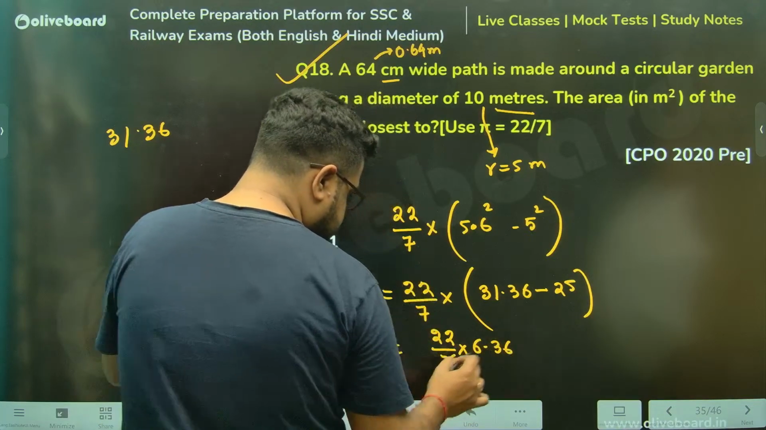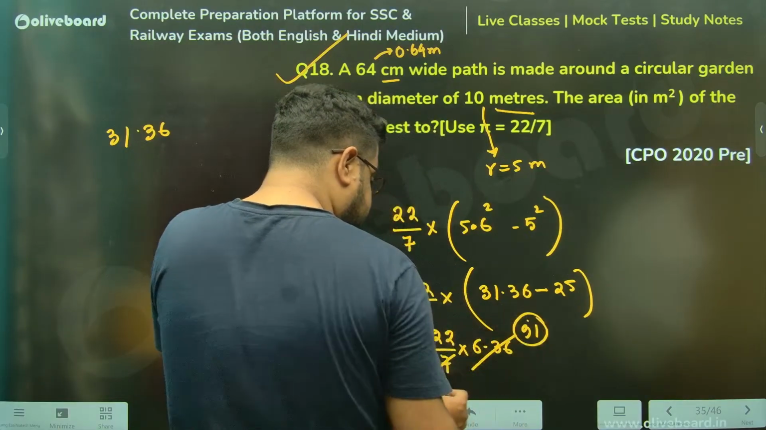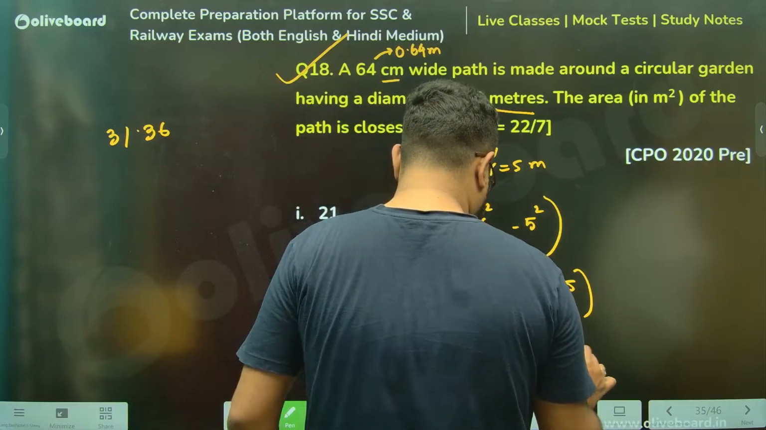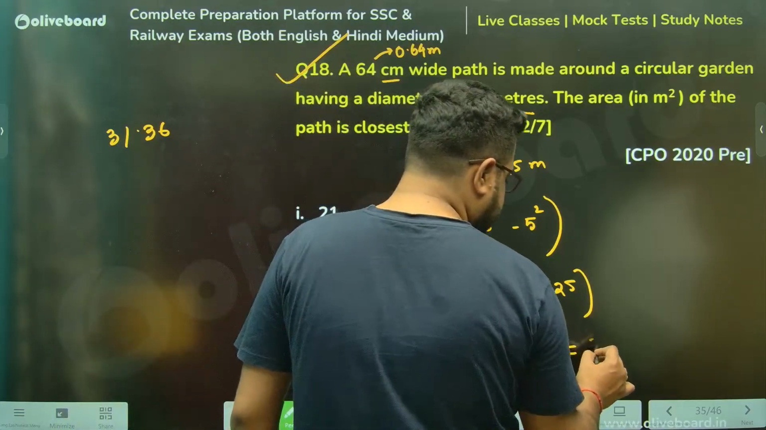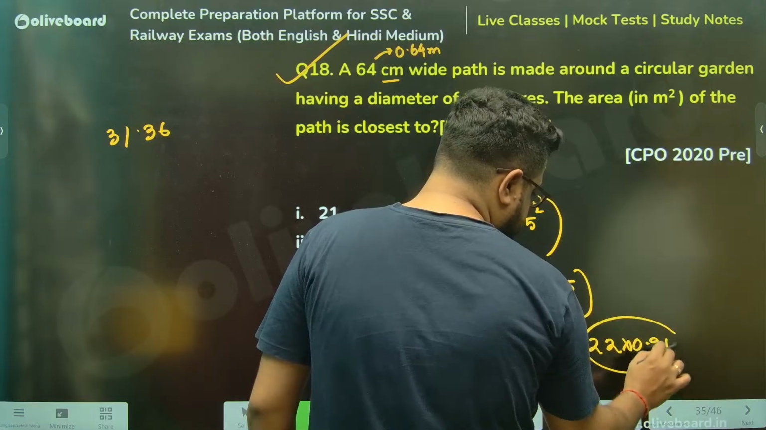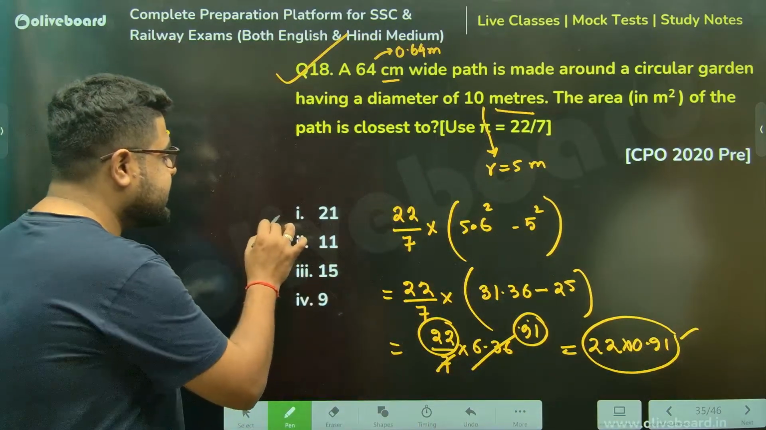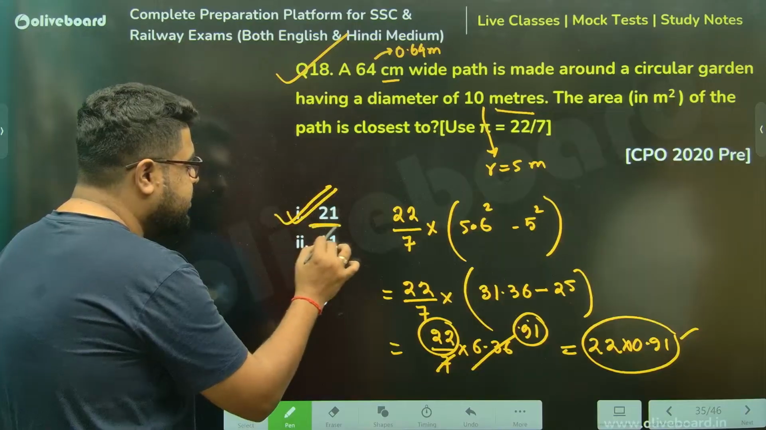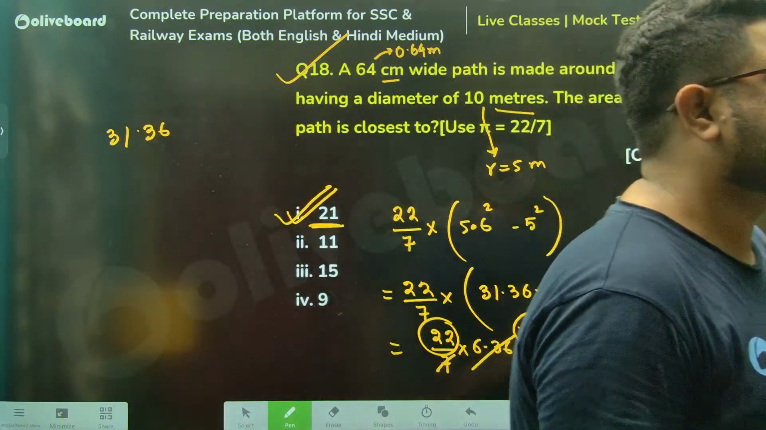6.36, 791 almost, meaning 9.1. Sorry, 0.91. So 22 into 0.91, that is what we are getting. So 0.9 into 22 will be in that 20-21 range. So there is only one option which is that. That's your answer. That itself is your answer, sir.